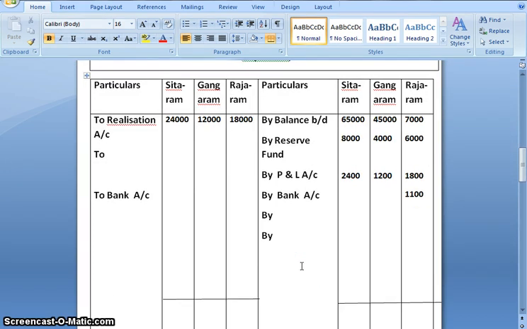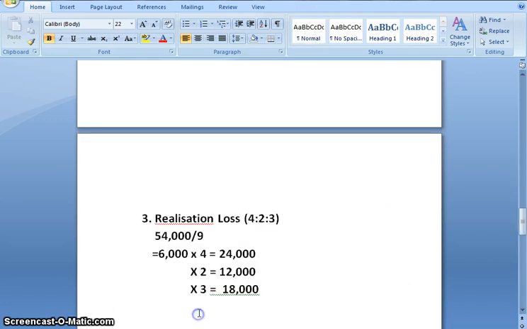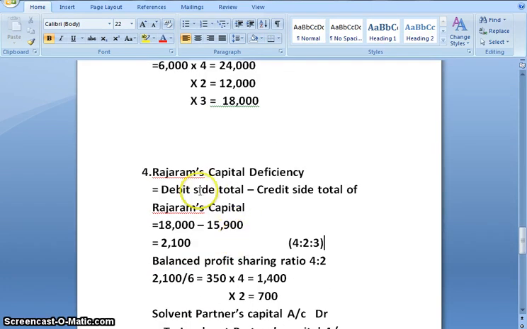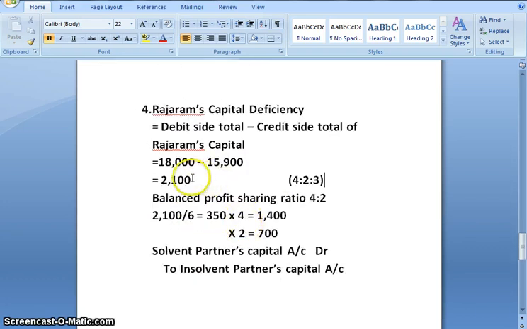Now in partners capital account, since Rajaram has become insolvent, we need to calculate the capital deficiency of Rajaram. And for that we'll need to subtract the debit balance is 18,000, and when we add the credit balance we get 15,900. So let us calculate capital deficiency of Rajaram. So debit side total, that is 18,000, minus credit side total, that is 15,900. Amount we get is 2,100.